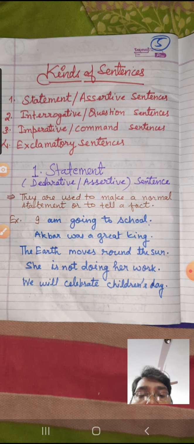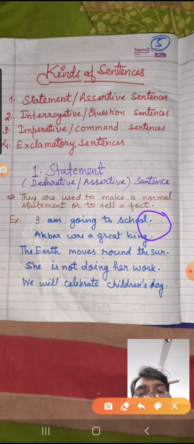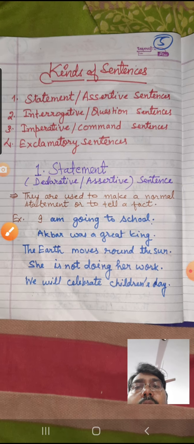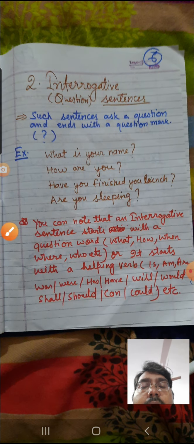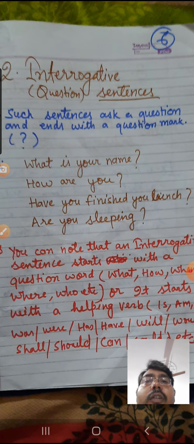And keep in mind here that statements end with a full stop. I hope it is clear to you. Now move to the next kind of sentences, interrogative sentences. Interrogative sentences are also known as question sentences.